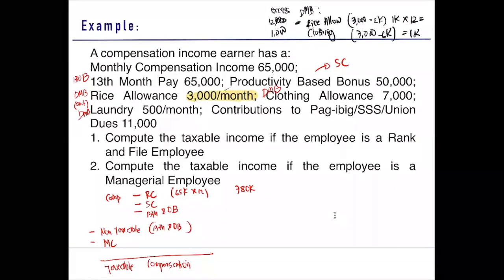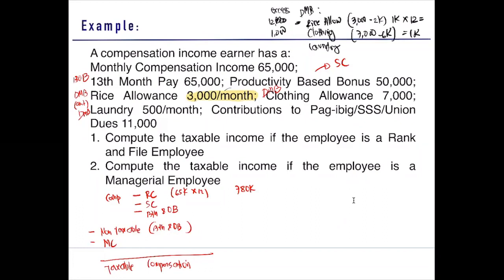And then we have also your laundry allowance. So for your laundry allowance, how much again is the amount that is applicable as to our laundry? 300, di ba? So 500 yan, 300 lang dapat.